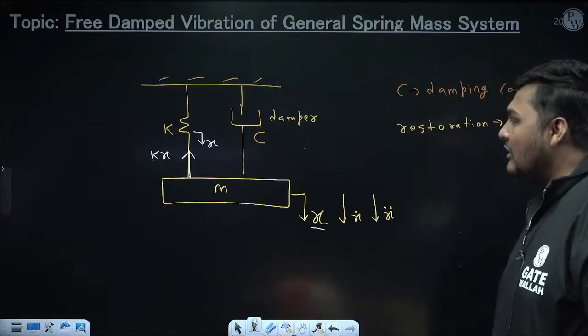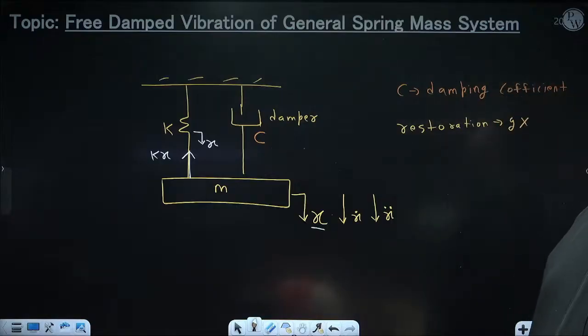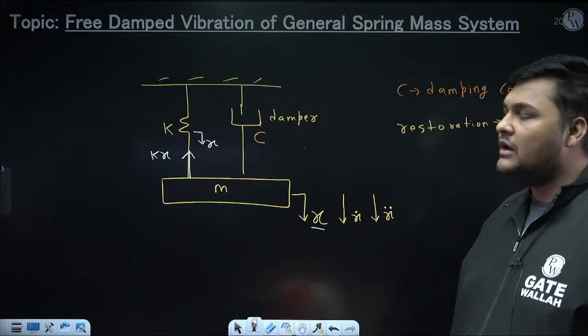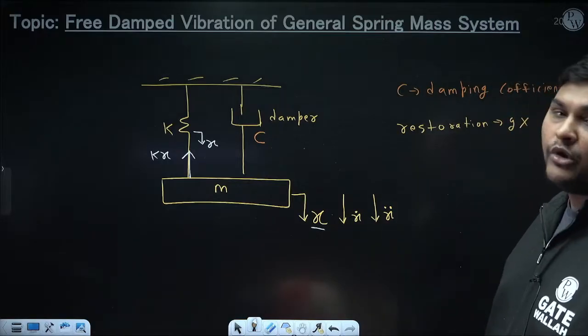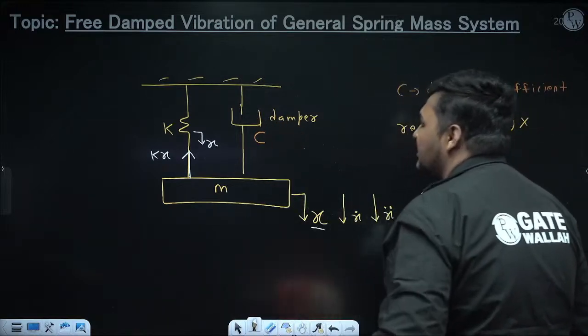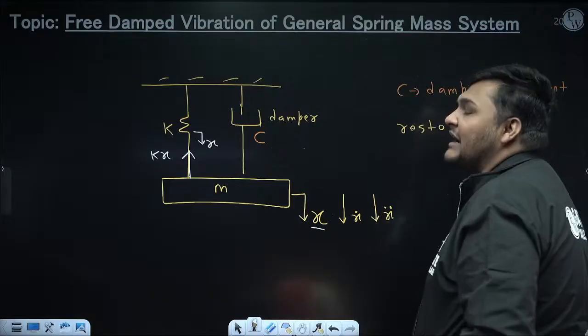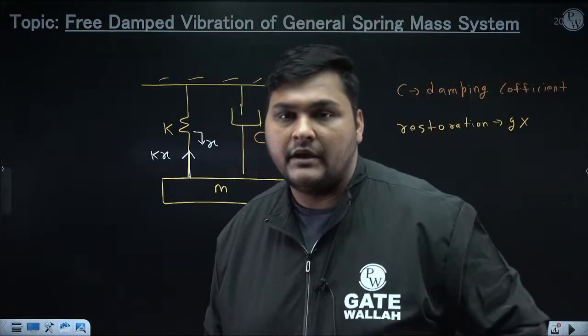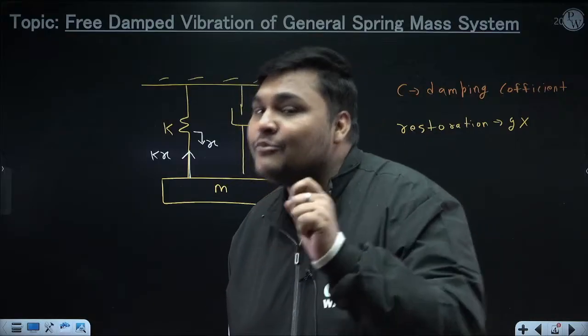Okay. Now suppose I am denoting the damping force as Fd. So how can you draw Fd? Then I will write the expression of Fd also. But first I am discussing how you can draw its direction. See, damping force is provided by the damper. Suppose it is Fd. Now you can remember that this damping force will always be opposite to the motion because it is resisting the motion.